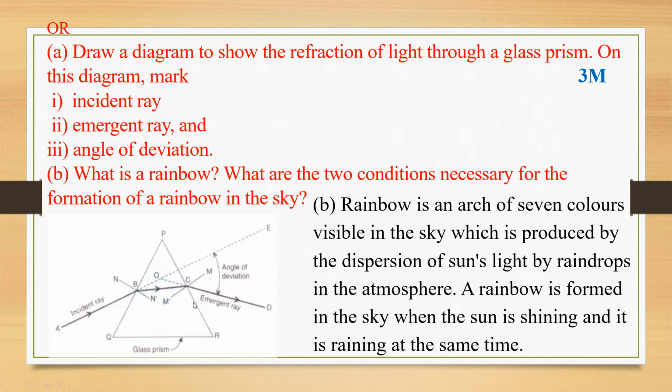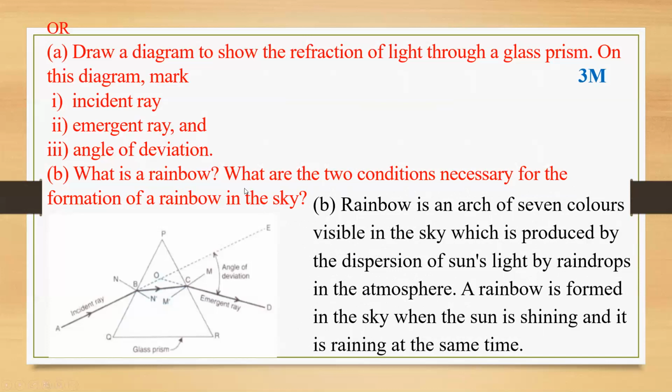Inside that there will be many internal reflections, and when the ray comes out of the water drop, the dispersion will take place. A rainbow is an arch of 7 colors visible in the sky, which is produced by the dispersion of sun's light by raindrops in the atmosphere.